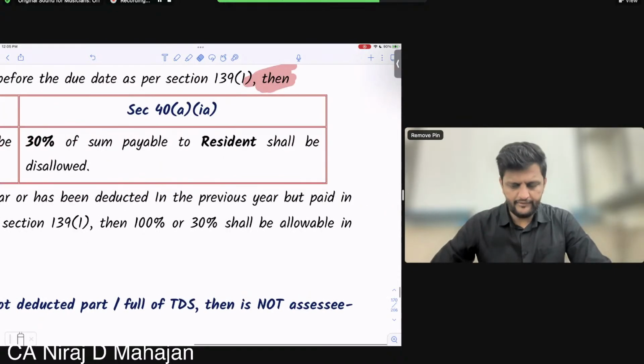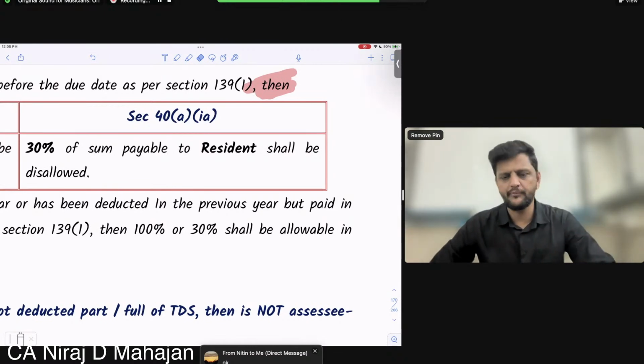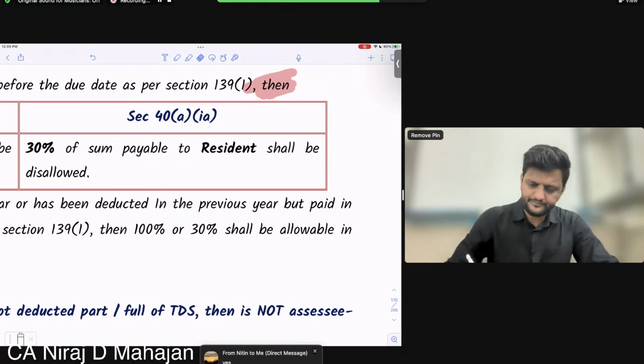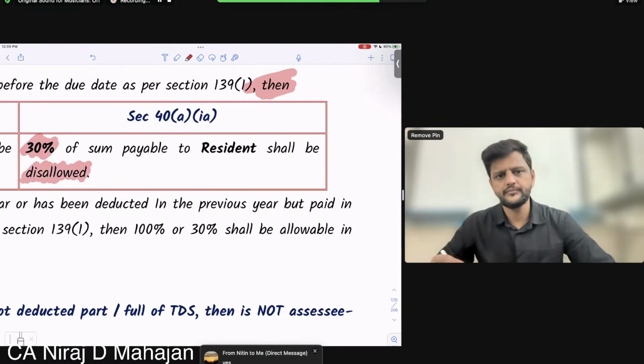However, if the amount is paid to a resident, then 30% of the amount will be disallowed. Yes, still here, everybody? 30% of the amount will be disallowed. Clear?